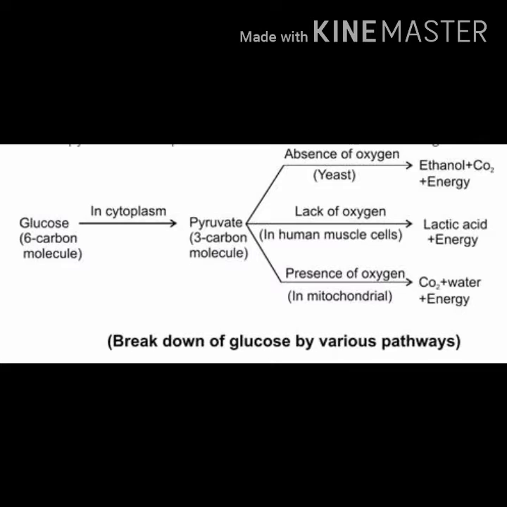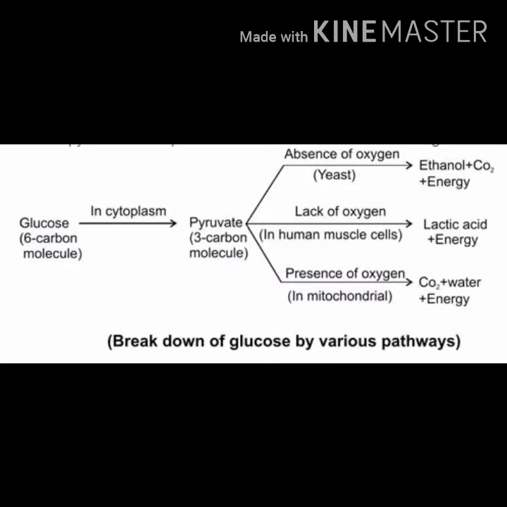That is the first step, which we call pyruvate formation, and this process takes place in the cytoplasm. In all the organisms, this process takes place in the cytoplasm.